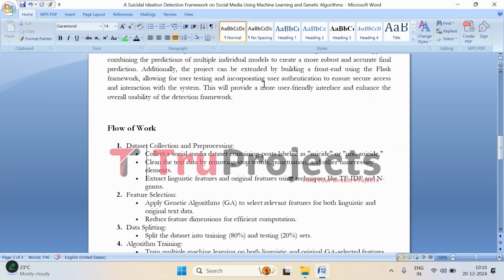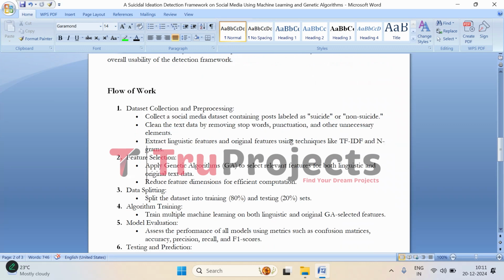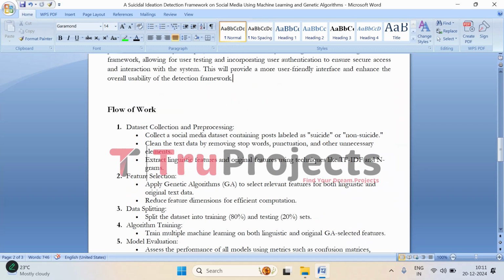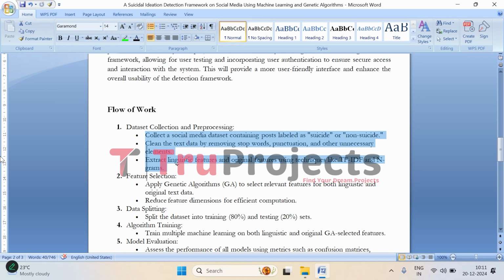Moving on to the implementation of the project. To implement this project, we have followed the steps of the flow of work. Let us understand what are the steps that we have followed. The first step comes to the data collection and pre-processing. So first, we start by collecting a data set from social media, which includes posts that have been labeled either as suicide or non-suicide. These labels help us to distinguish between posts indicating suicidal ideation and those that don't.